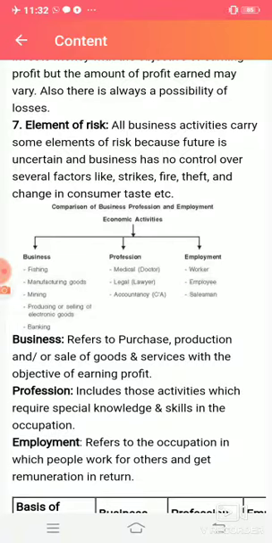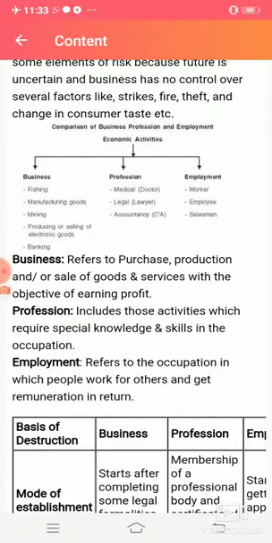Next is the element of risk. These features of business say that all business activities carry some element of risk, because we are doing business with a goal which we are going to get in future, and the future is uncertain. There are certain factors which are not in the control of the organization. So these create a chance of risk also, which an owner has to face. So this was all about business and its features.